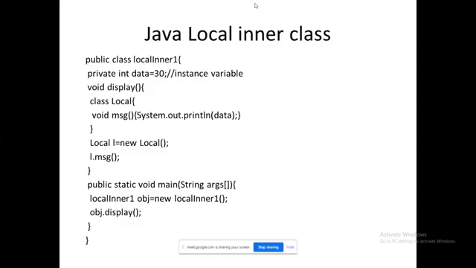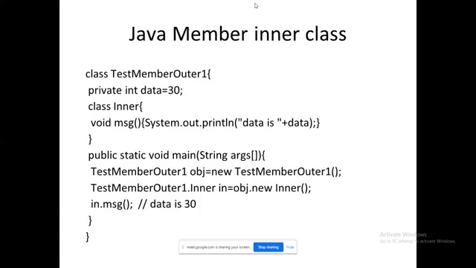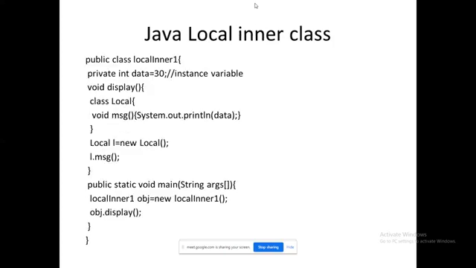Next one, local inner class. What is this local inner class? What's the difference between the previous one and the current one? Just go through this. Here, within the class, I have given another class. You can see within the class there is a method display, and within the method display I have given a class. Yes, you got it. That is the difference between a member inner class and a local inner class.